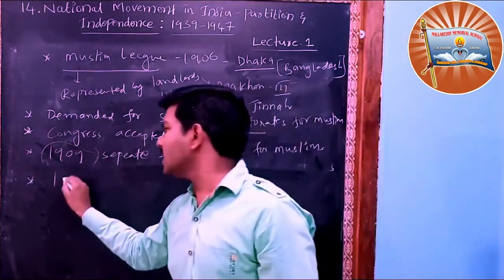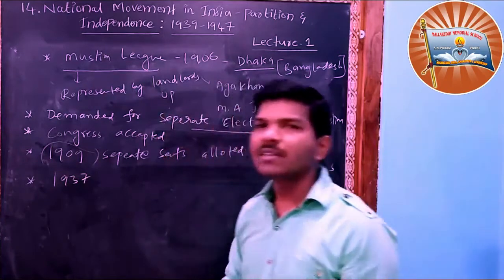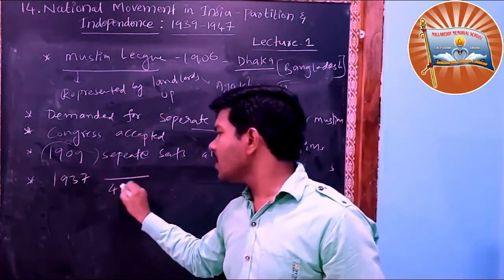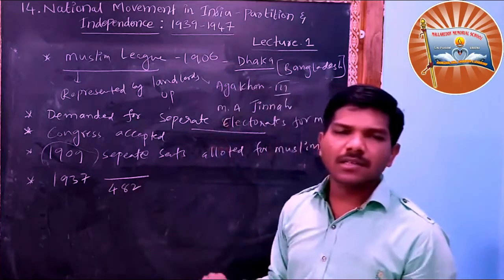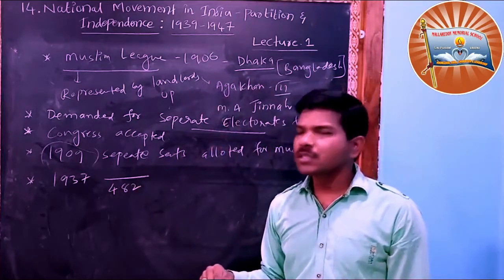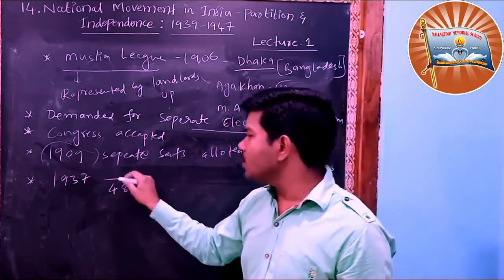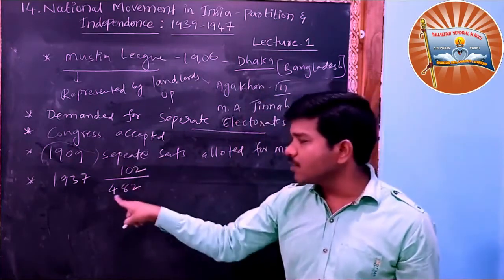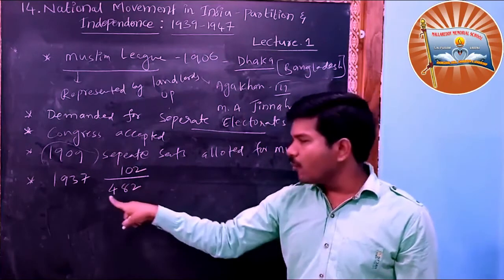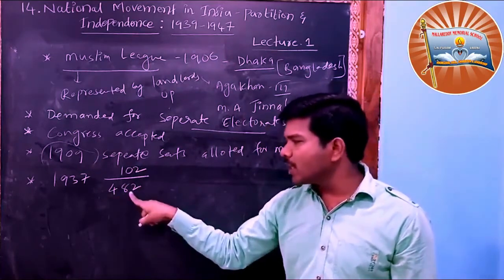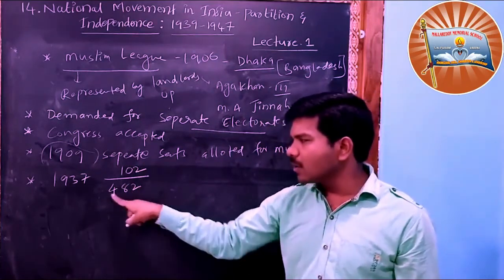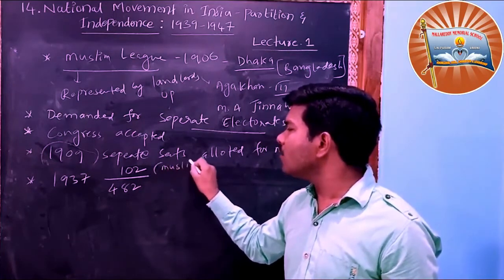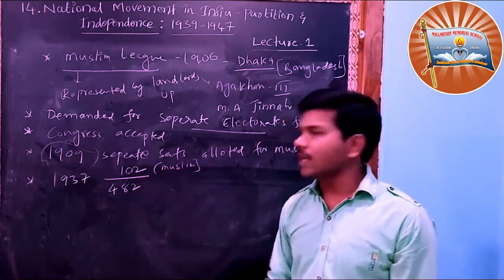In the 1937 elections, there are 482 seats, all Muslim seats. Out of 482 seats, only 1 or 2 seats were won by the Muslim League.